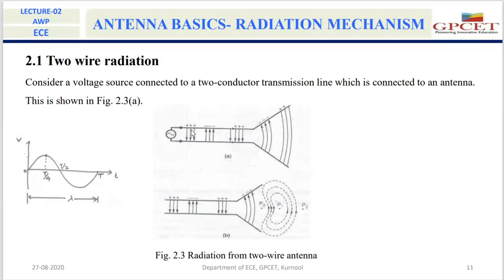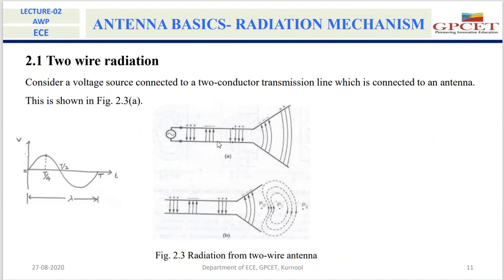So these electric field lines will force the free electrons to move. Because of these electric fields, the generated free electrons move. The displacement or movement of the free electrons will create the current in these two wires.